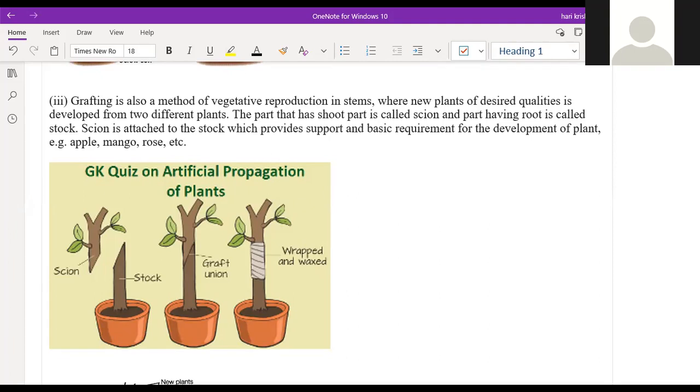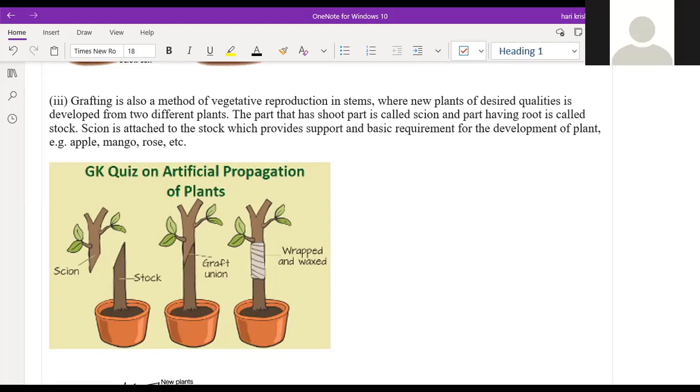But when you are cutting the stem, you have to cut at an angle, right? We should not cut in a straight way. Can you see the angle here? Whichever angle it has broken, that angle only we should cut. You have to make a proper angle and cut the part of the scion and the stalk. And we have to wrap it properly for some days. Then only it will attach these two parts. You can see the picture clearly, right? Yes, sir. Any doubts? No, sir, no doubt.